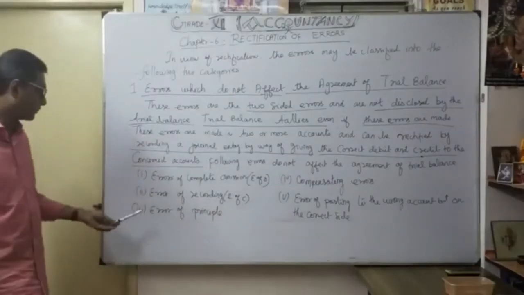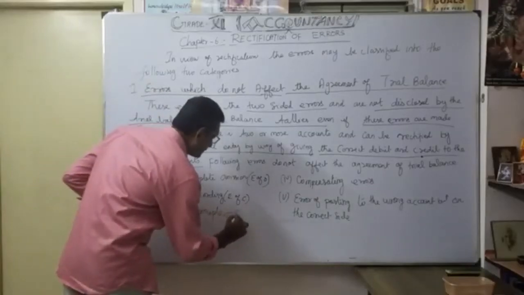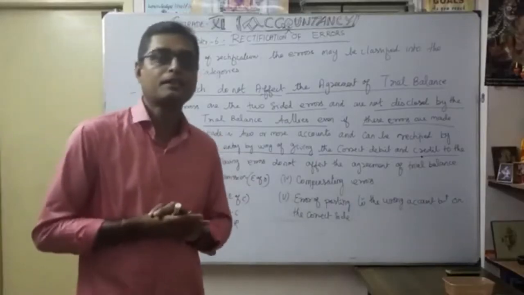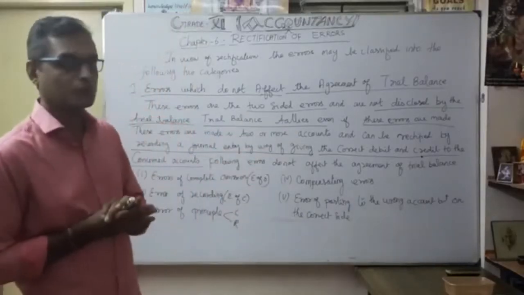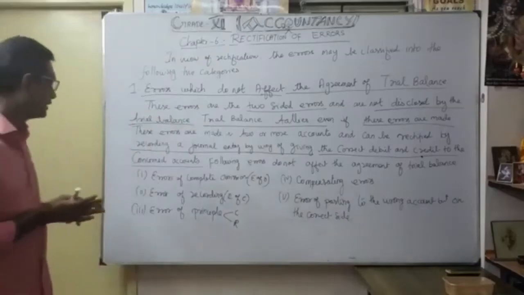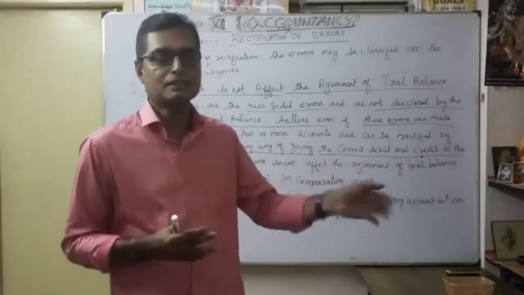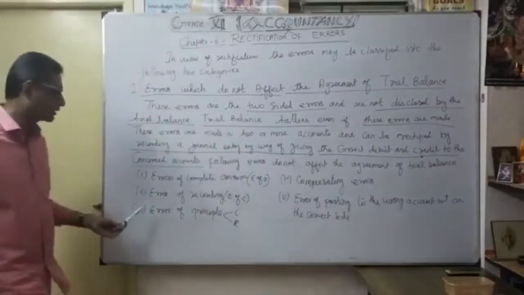Okay. Third one, error of principle. This you know very well. We consider capital and revenue. What is the confusion? Because of confusion in the allocation of capital and revenue, the wrong account is debited and credited. That is the error of principle. Even though the transaction is made, the trial balance is never affected. Understood? That is the third important one, error of principle.